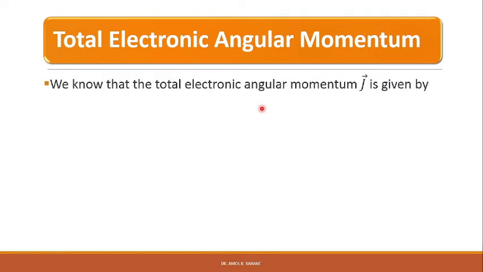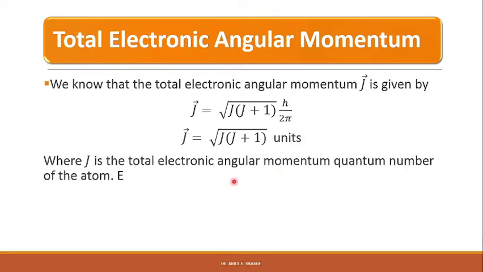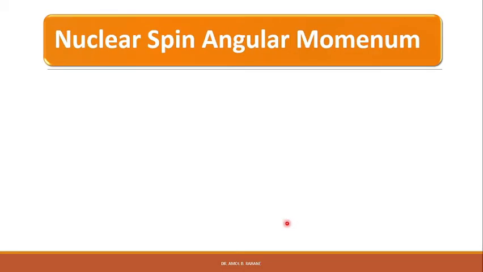We know that the total electronic angular momentum J vector is given by J vector is equal to square root of J into J plus 1 h upon 2 pi. That means J vector is equal to square root of J into J plus 1 units, where J is the total electronic angular momentum quantum number of the atom. Due to the spin orbit coupling between the L and S of the electrons, the atomic spectra shows the fine structure. In addition to the electronic angular momentum, the atom also possesses the nuclear spin angular momentum.